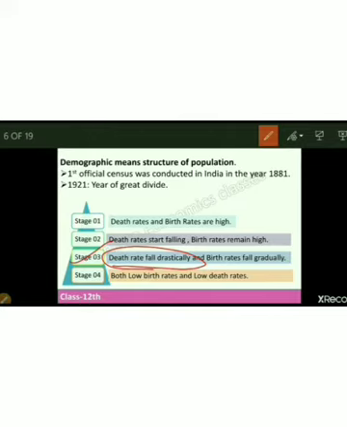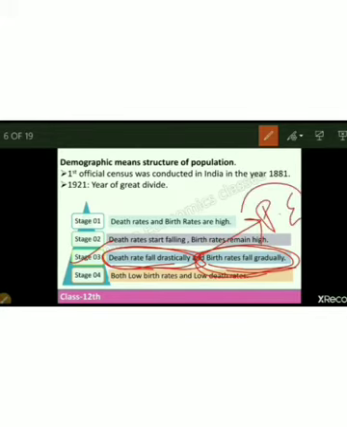Because of all these facilities, death rate starts falling very drastically, but the fall of the birth rate is not that high. So birth rate declines gradually, whereas death rate declines very drastically. And in this stage, we witness the population explosion problem, right? We get to see the population explosion problem in the third stage only.